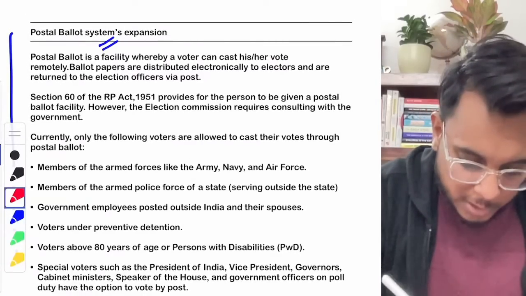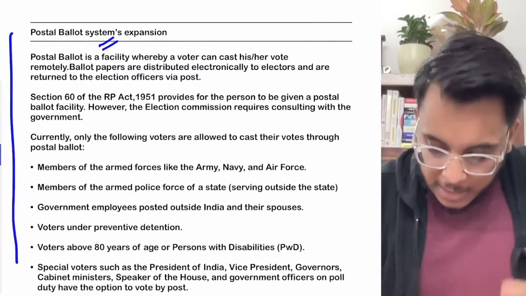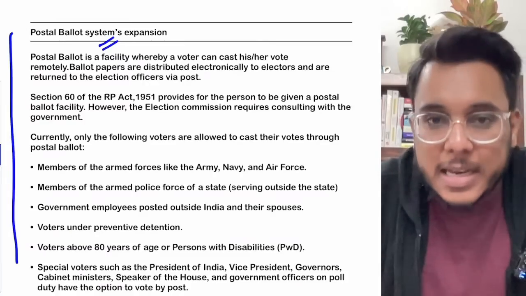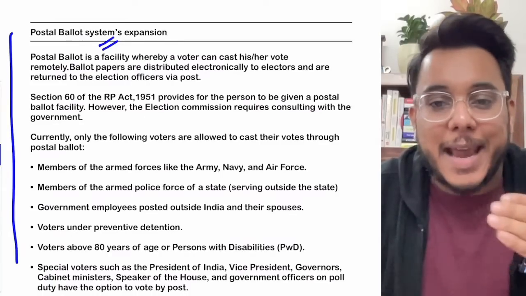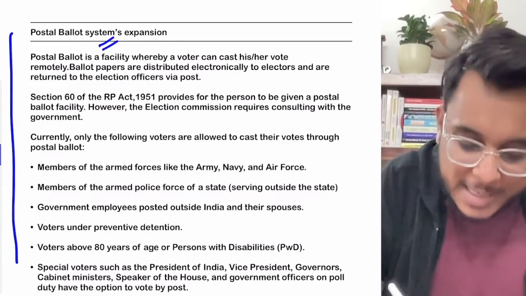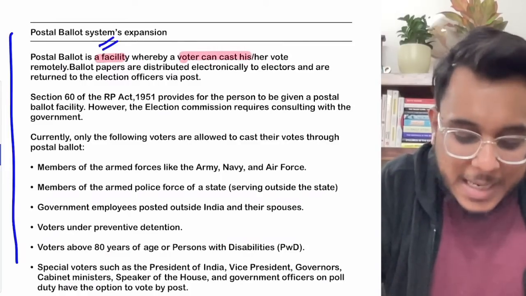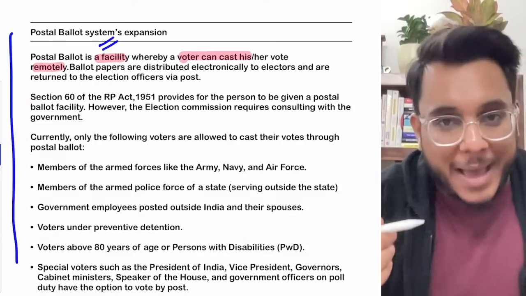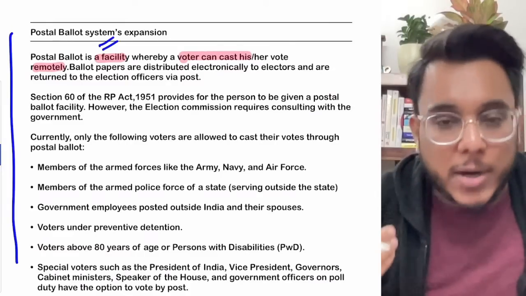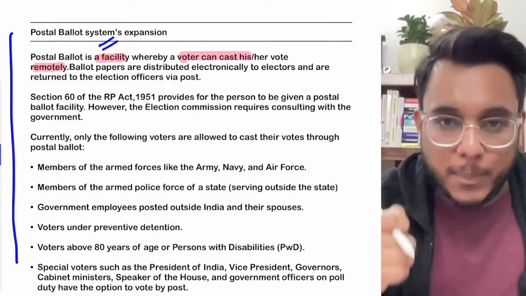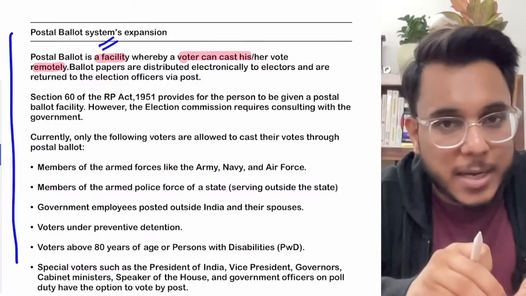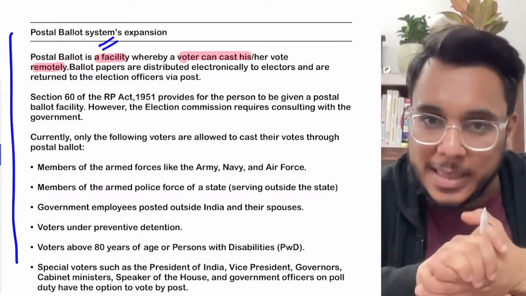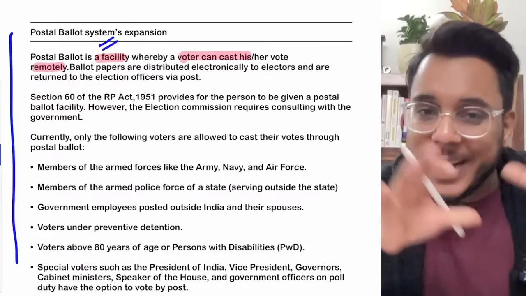Now, when we talk about the postal ballot, it is a process by which the people who cannot physically come to the polling booths in their constituency can actually vote. So a postal ballot is simply a facility where the voters can cast their vote remotely. In this particular process, the postal ballots will be given to the voters in an electronic manner. The voters can download that postal ballot, mark their choice on that particular paper, and post that ballot paper to the returning officer in their constituencies, and by that they can actually vote.